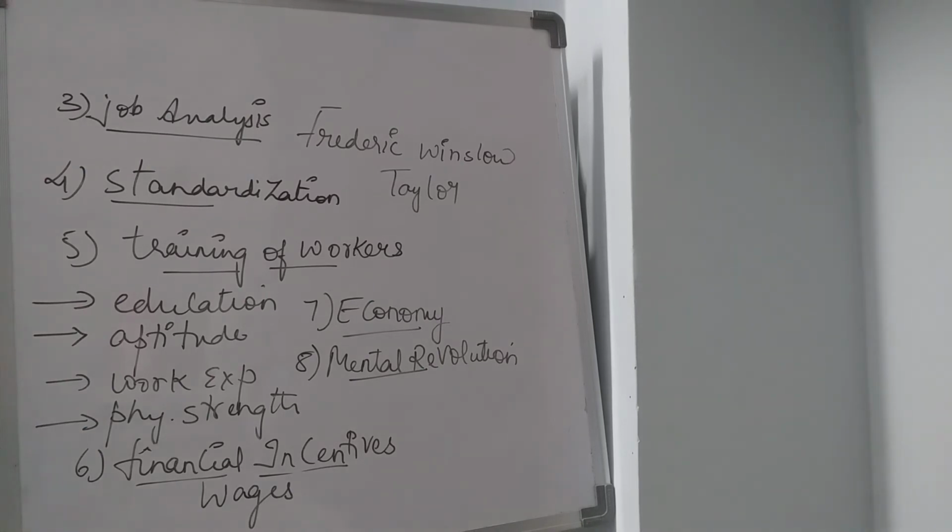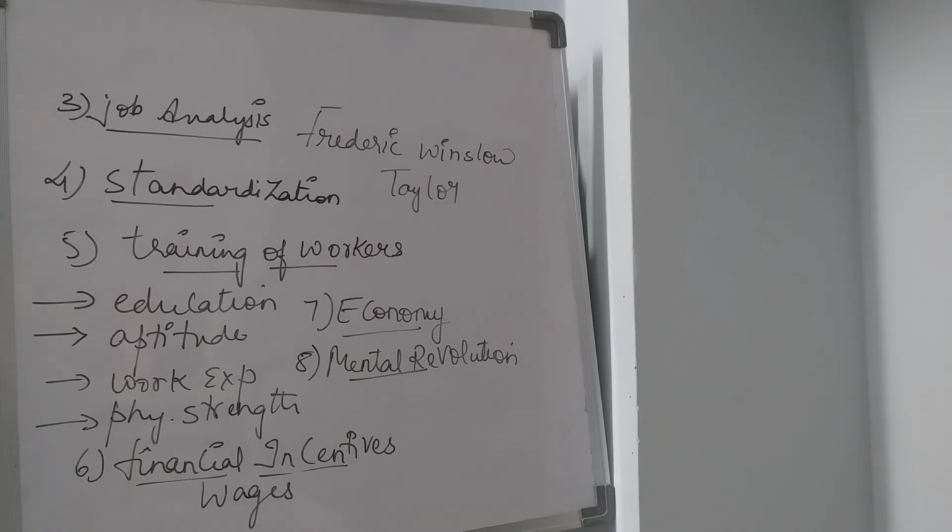The first one is separation of planning and doing. Second, functional foremanship. In this functional foremanship, 8 different persons will be there, no? Each one of them will actually help the worker in doing their activity.